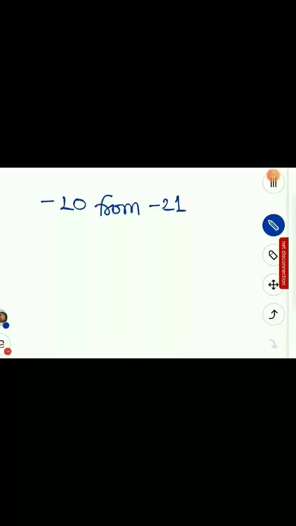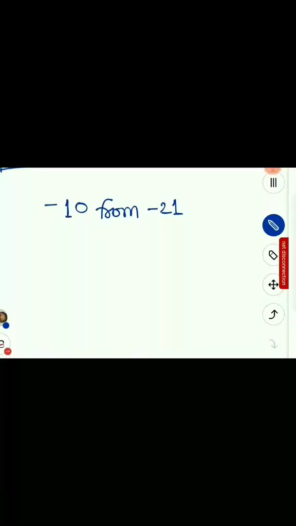Now we have to subtract minus 10 from minus 21. So writing vertically, what will I write at the top? I'll write minus 21, and below it minus 10. Minus of minus 10.